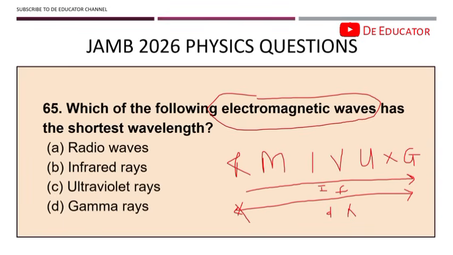So now the question says, which of the following electromagnetic waves has the shortest wavelength? So what are we concerned with? Wavelength, right? So if it is decreasing, which one will have the shortest wavelength? It's definitely gamma rays. It's as simple as that. They say which of them are the highest. You should know. Now they can change the question. They will not use wavelength, they will use frequency. But you should know.